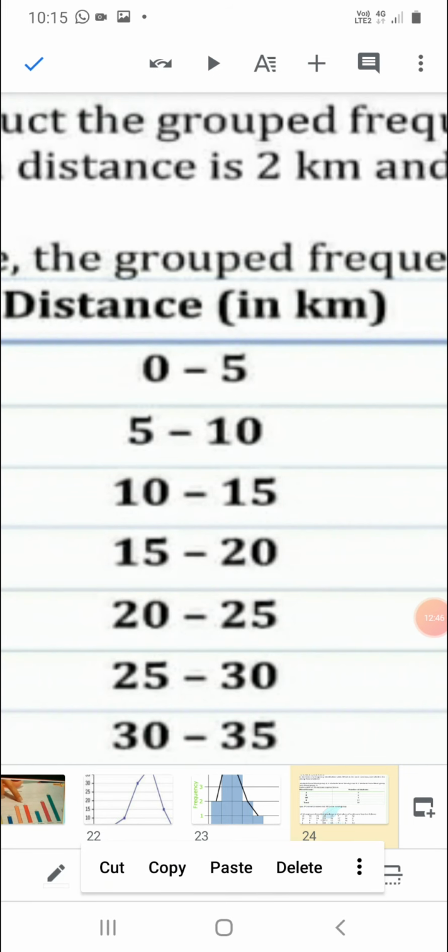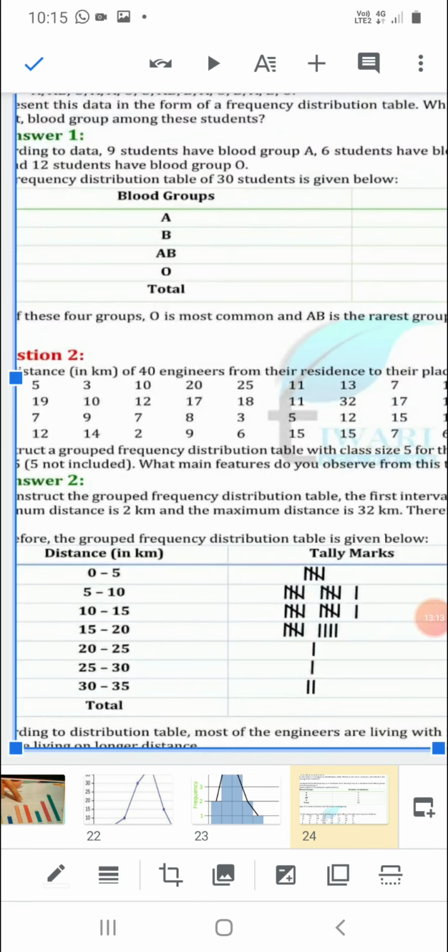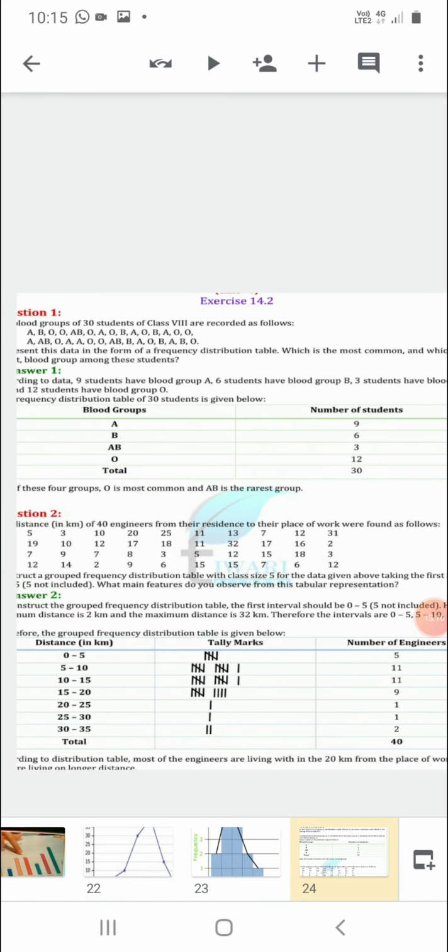So whenever you count the number of engineers, dear students, only the lower limit is included. We will include only 0, 1, 2, 3 and 4 in the first class. A distance of 5 is going to be counted in the second group. In the second group we'll count 5, 6, 7, 8, 9 like this. So only the lower limit is included, right?